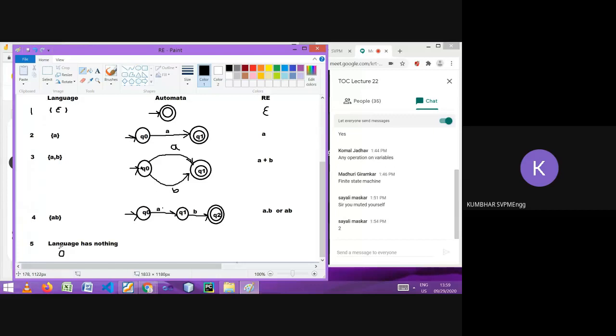Remember the difference between phi and epsilon. Epsilon means the empty string, but that is one string. Phi means the language which doesn't have any string, not even the empty string. Fine? Is it okay? So how will that be shown? Let's see. That finite automata is shown like this.